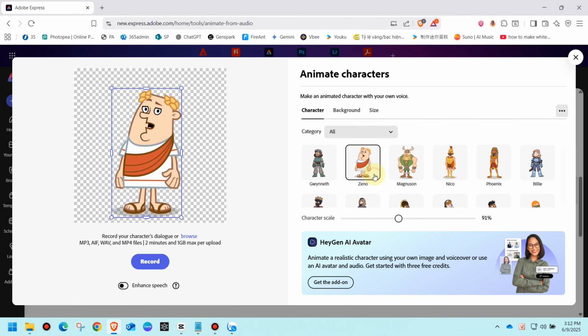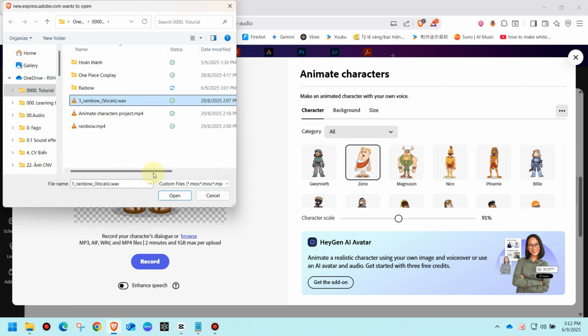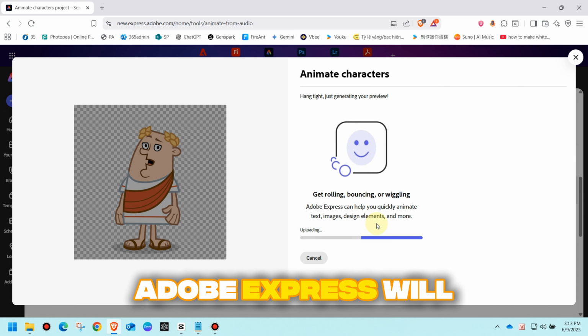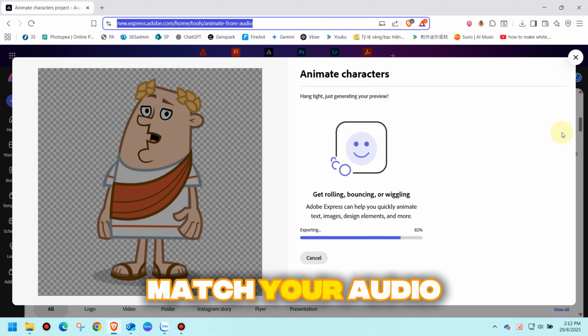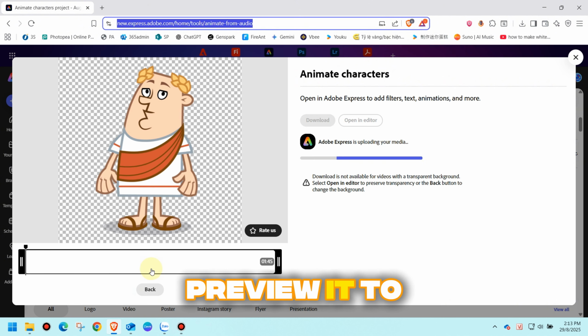Here you can either record your own voice or upload an audio file. Upload the vocals only file you just created. Adobe Express will generate movements that match your audio. Preview it to check the sync.